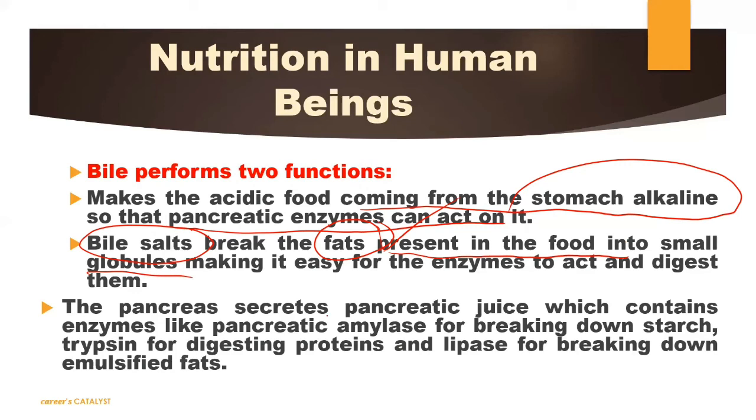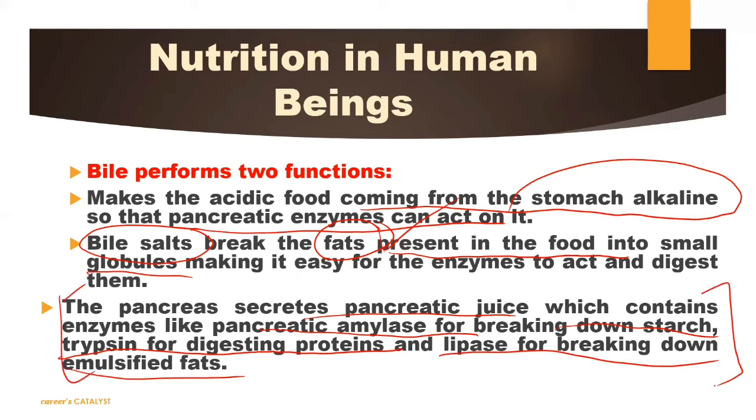Okay, the pancreas secretes pancreatic juice which contains the enzyme pancreatic amylase for breaking down starch, trypsin for digestion of protein, and lipase for breaking down of emulsified fat. इसमें आपको थोड़ा याद करना पड़ेगा क्योंकि इसमें से 3 enzymes रिलीज हो रहे हैं और तीनों अलग अलग काम करते हैं. Amylase helps to break starch, trypsin helps to break protein, and lipase helps to break emulsified fats.